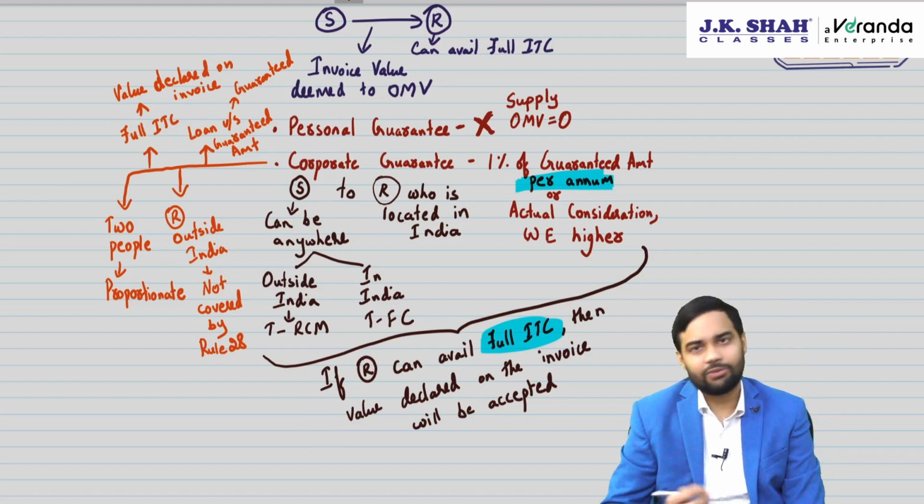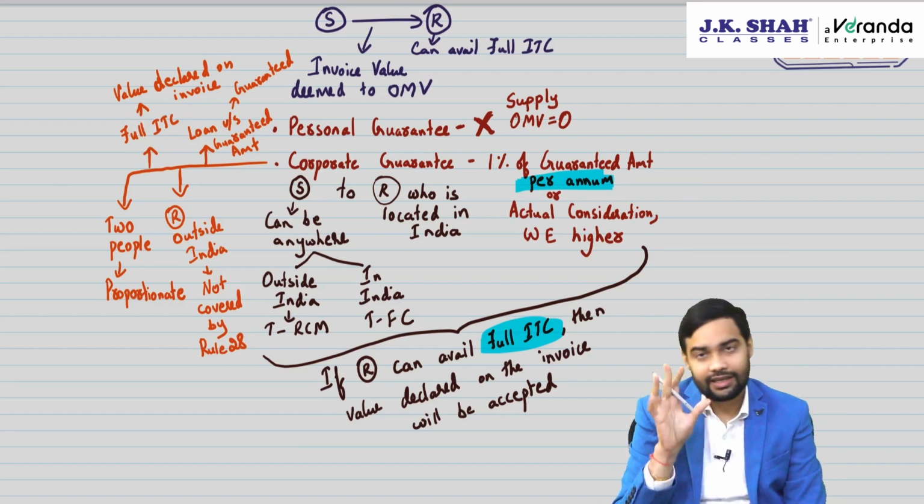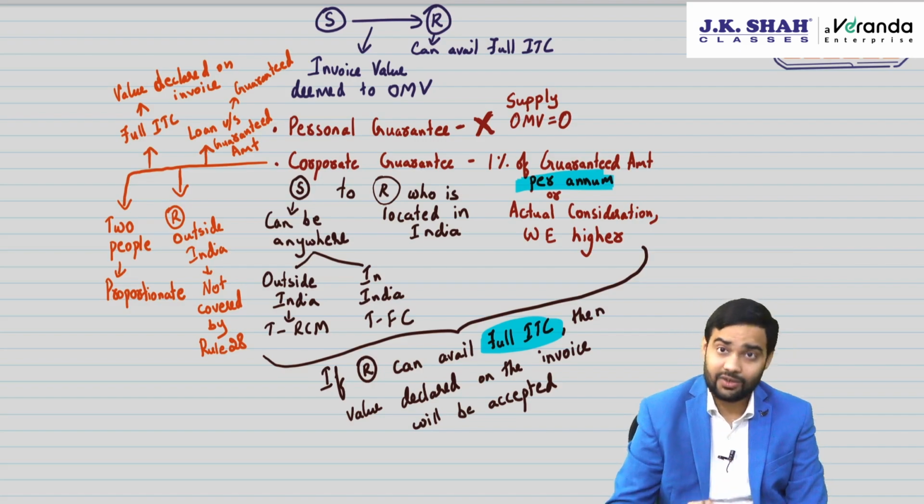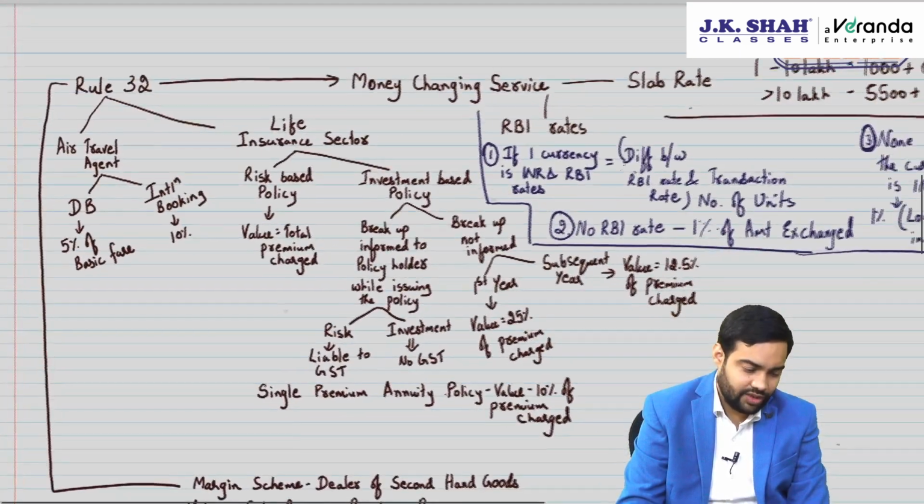Loan, guaranteed amount. Be careful with per annum. If it's a 5-year guarantee, for all 5 years you will have to pay today, time of supply will arise today. Rule 32, various points.